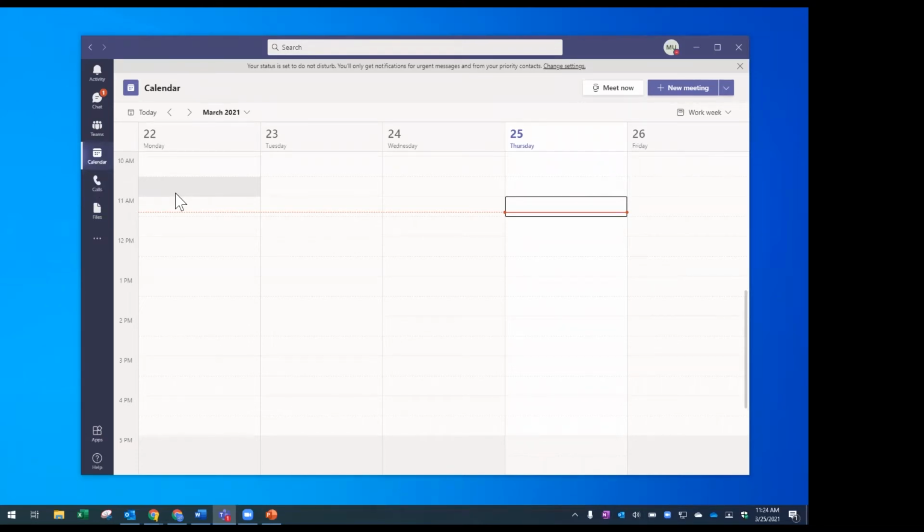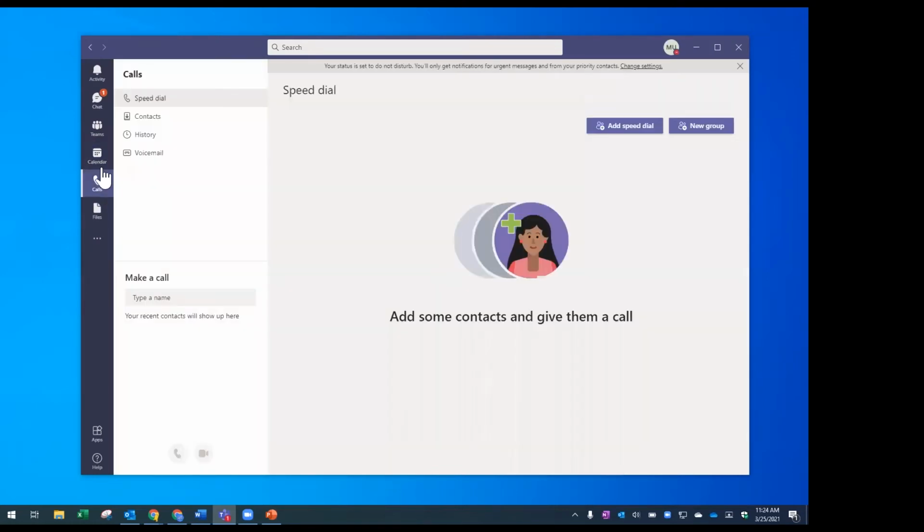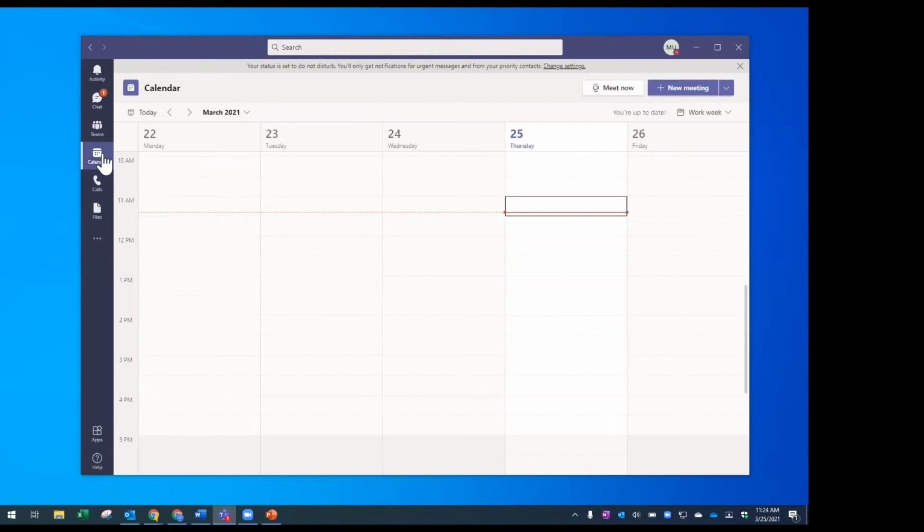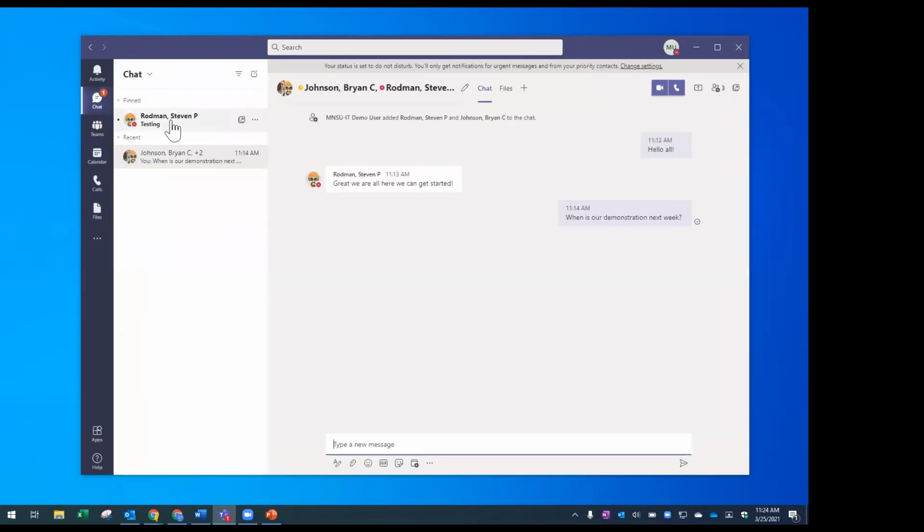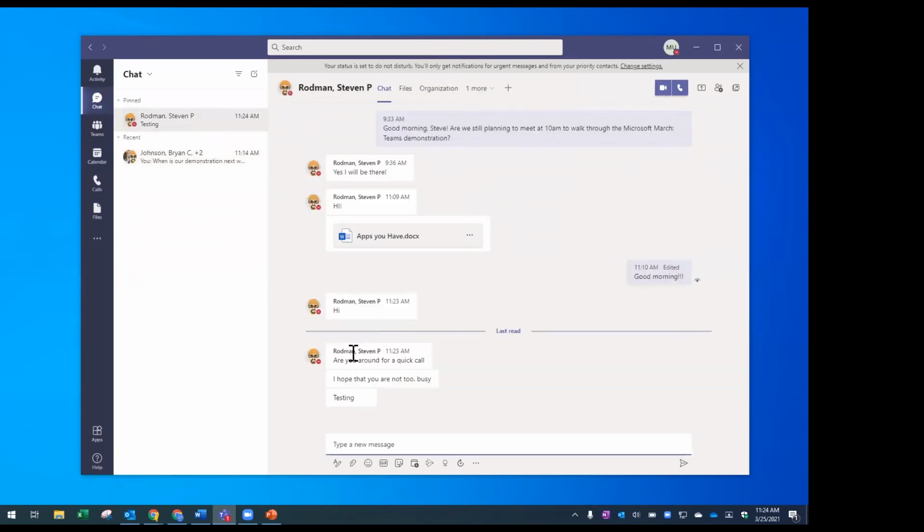I sent one. Okay. Yeah, so this time I have not got it yet. So that leads me to believe that it will not interrupt what I'm working on when I have do not disturb. But if I go to the window, I can see that Steve has sent a few different messages. So it looks like if you're looking to completely take yourself offline and not be interrupted, do not disturb would be the option to use there.